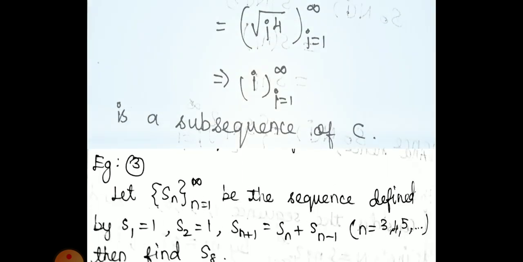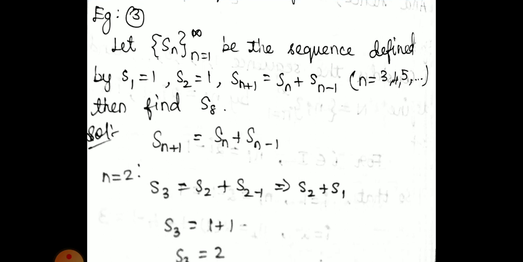Now i^4 can be written as i, where i lies between 1 to infinity, and we can apply the formula. i^4 is what they have given, root of n, so root of i^4, so 1 to infinity we are going to apply. After doing it 1 by 1, we get the answer as i. If we substitute all the values 1 by 1, we can simply write i. So the sequence of i, i equal to 1 to infinity, is a subsequence of C. Since it's i, we can take 1, 2, 3, 4 up to infinity, so we can keep it as itself as the answer. It is a subsequence of C.